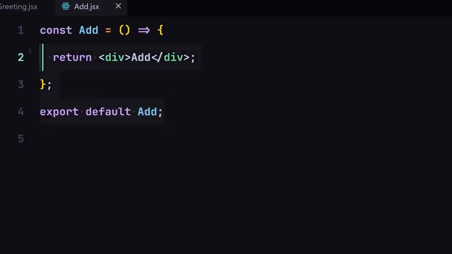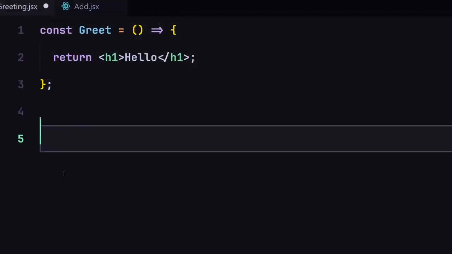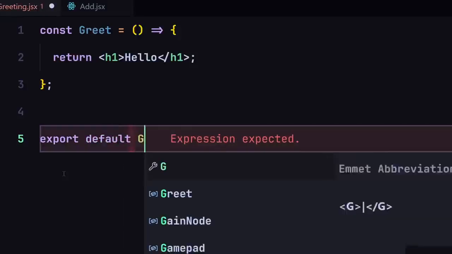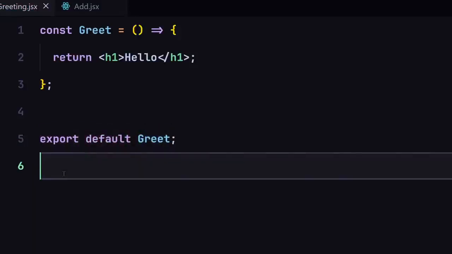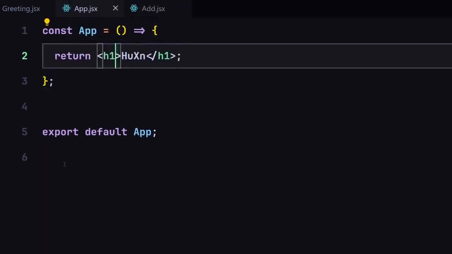Now that we successfully created our add component and also our grid component, and by the way, we also have to export that so that we can use it in other files. So we have to just use export default and then grid. Okay, so if I save my file, now the next thing that we have to do is that we have to register there inside our app components so that we can see them on the screen.